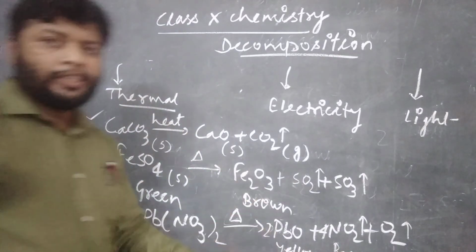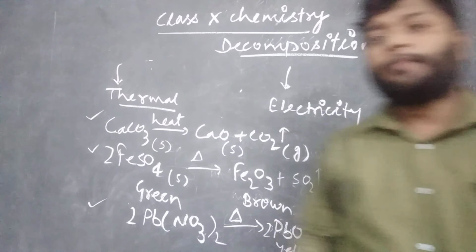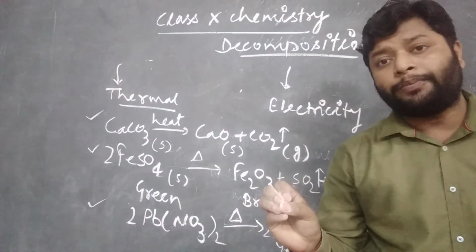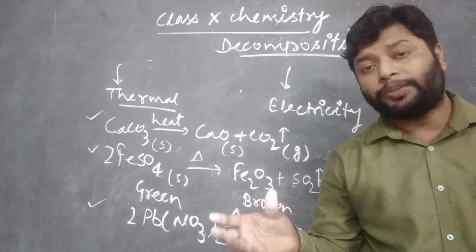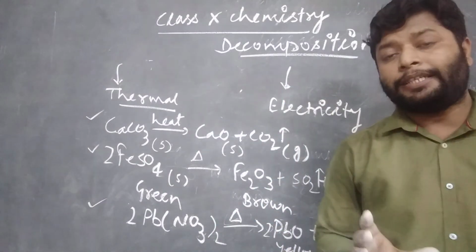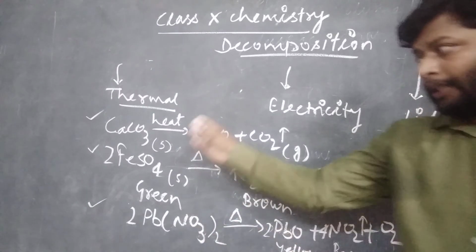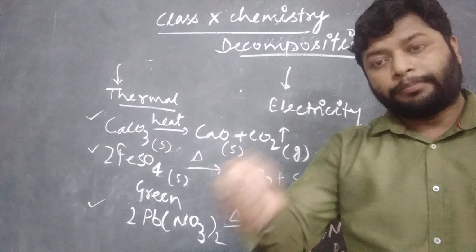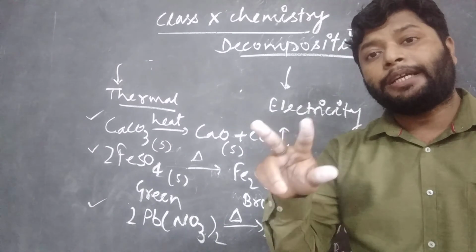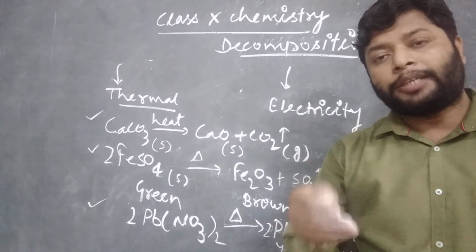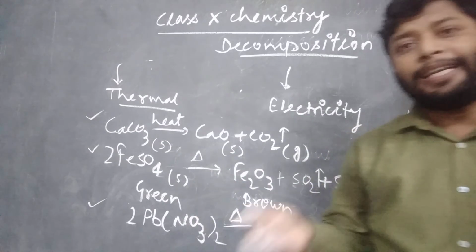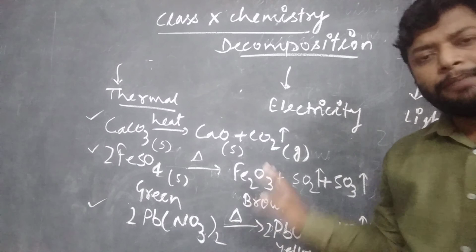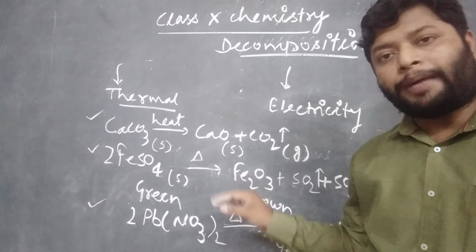So with the help of these three examples, you can understand that thermal decomposition is just a means of breaking down a substance into simpler ones by providing heat energy from outside. All these substances can break down just by putting them in a boiling tube, holding it with a holder over the flame. They rapidly get converted into their simpler forms. This is a simple, generalized form of thermal decomposition.